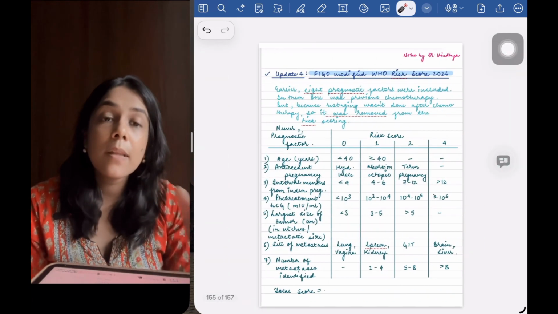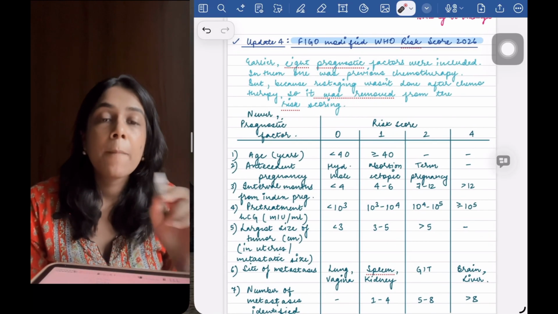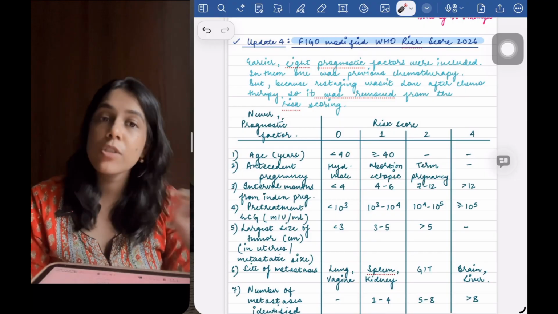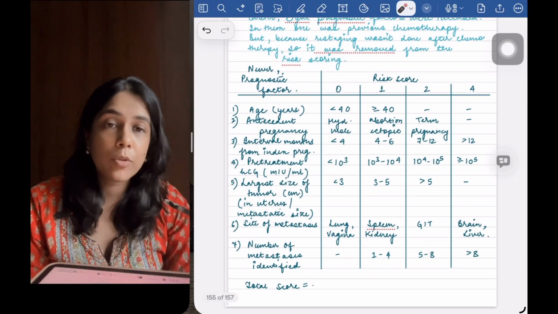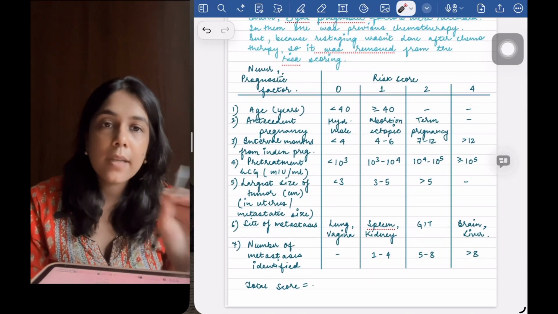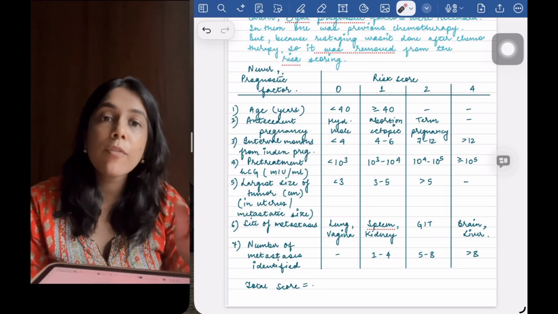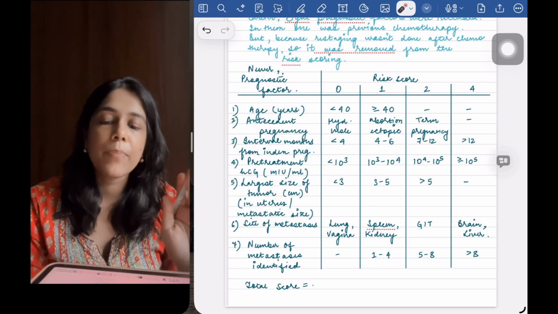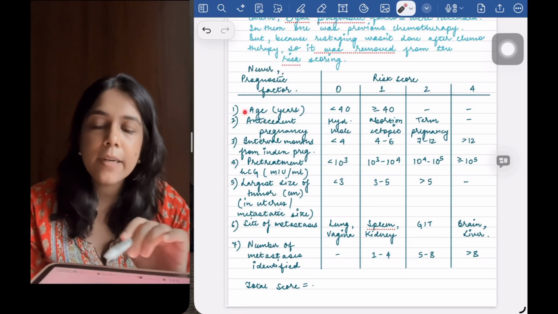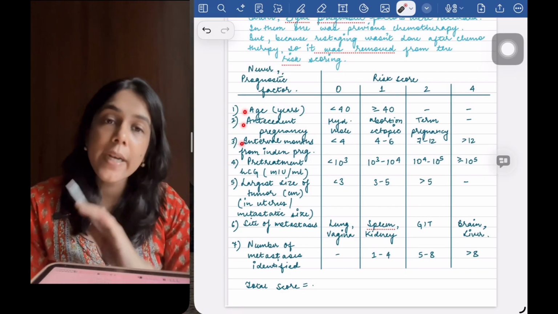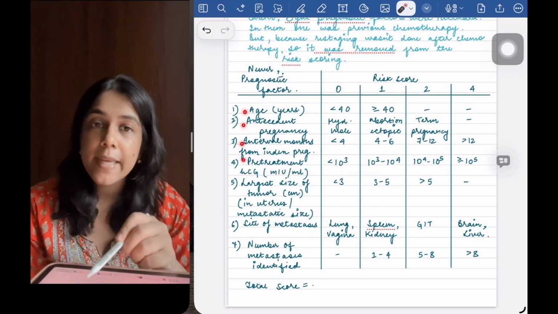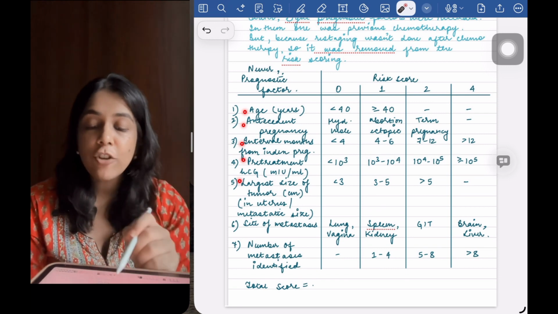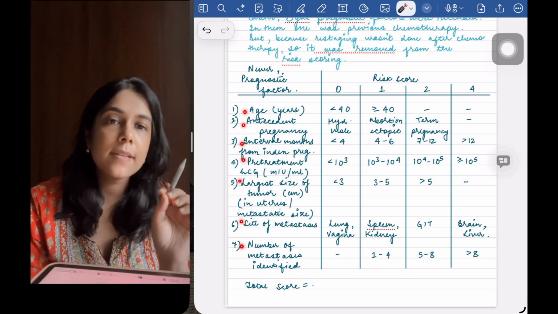A fourth update is in the modified WHO risk score. So earlier this score used to have ABO blood grouping also. Later it was removed. Then it included previous cycles of chemotherapy. But now it has also been discarded from the risk scoring system. And now we have only 7 factors which we have to include in this risk scoring system. They include age, antecedent pregnancy, interval months from the index pregnancy, pre-treatment HCG, largest size of tumor in centimeters, site of metastasis, and number of metastasis identified.